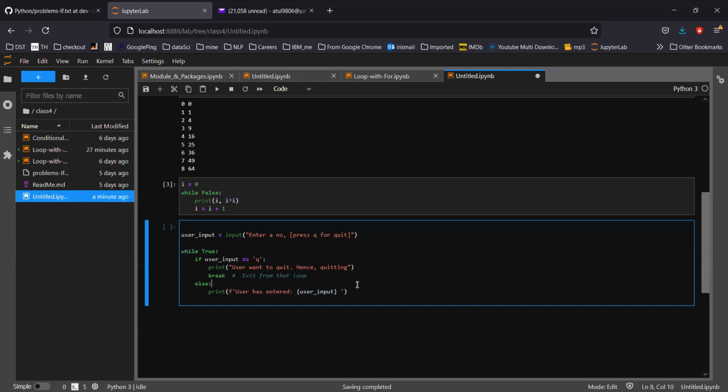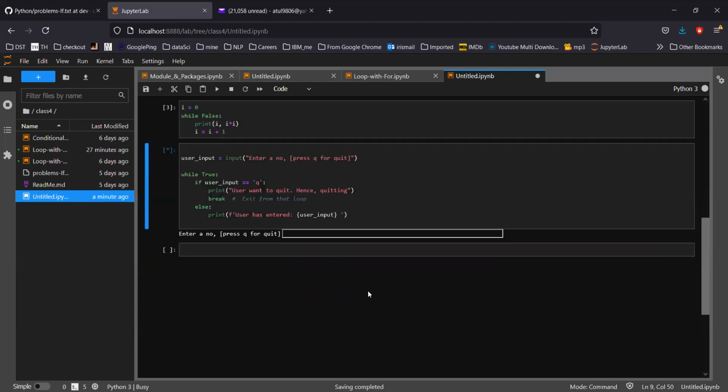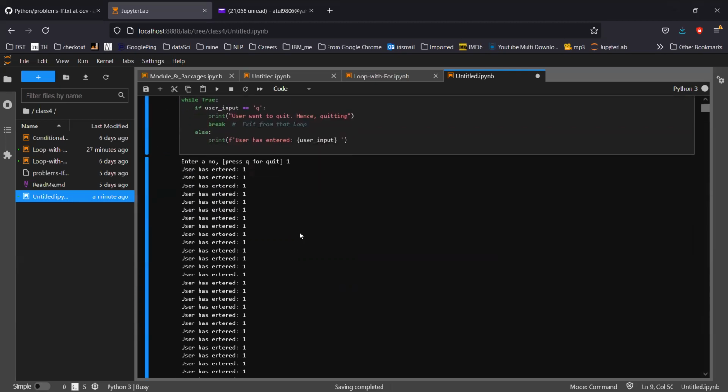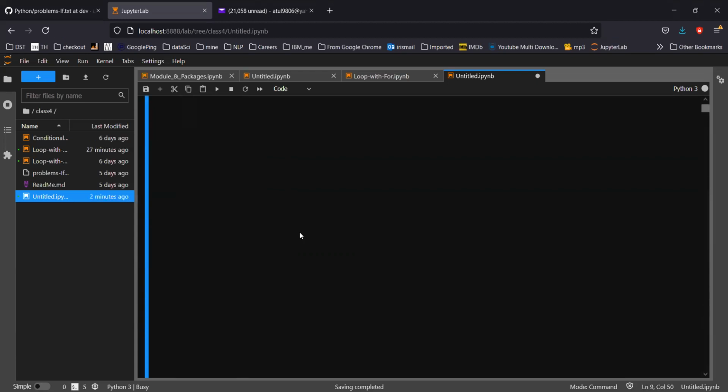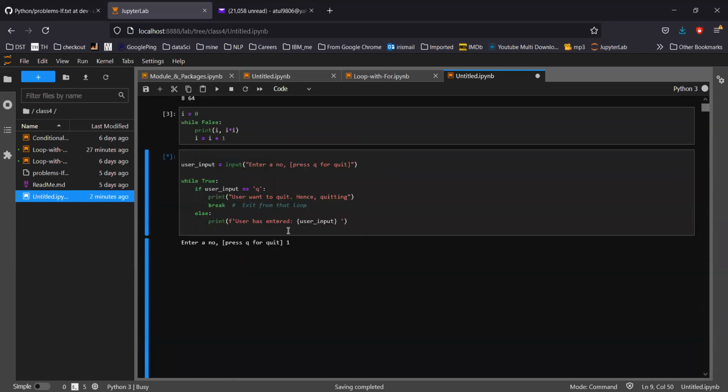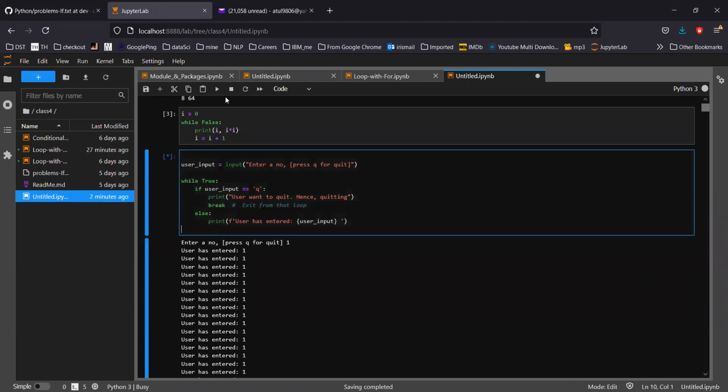So if I run this, let me run it. It is asking enter a number, press Q to quit. I have entered, suppose, 1 and pressed enter. And it's going into an infinite loop. Why did it go into an infinite loop?